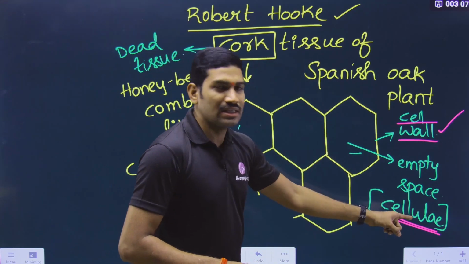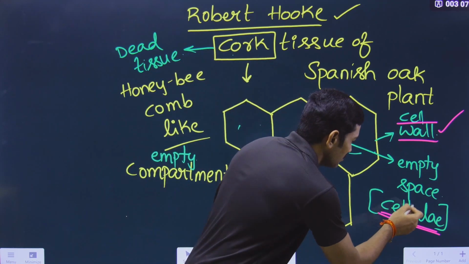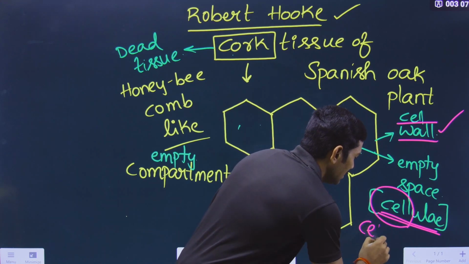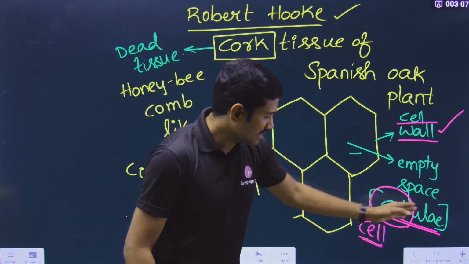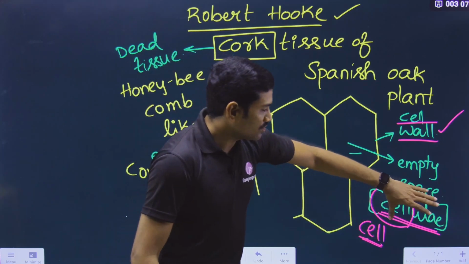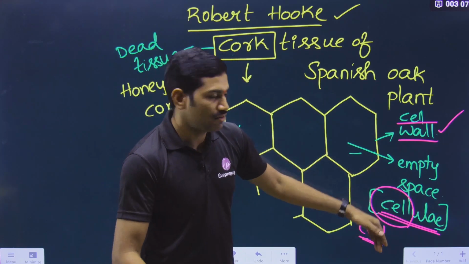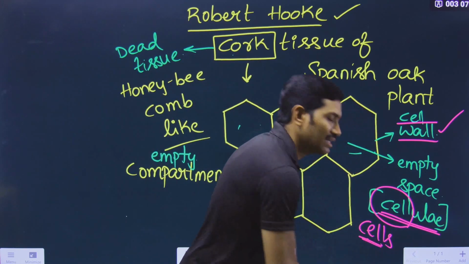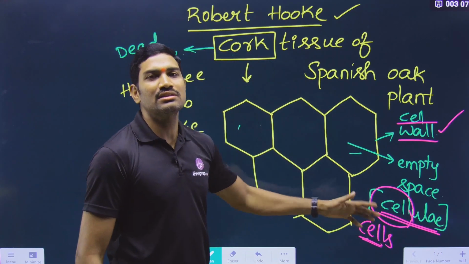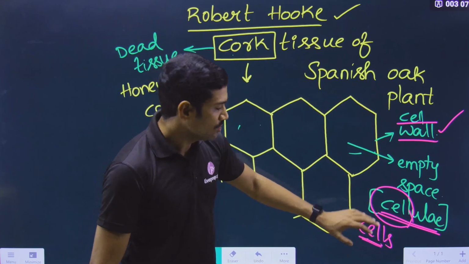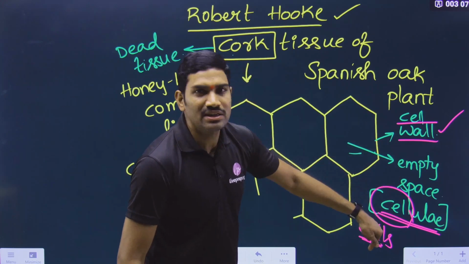For the same thing, today we are using the word cell, C-E-L-L. So today we are calling this same thing a cell. Yes or no? So cellulae are cells. Cellulae is plural, so cells is the plural. Cellula is singular, cell is the singular. In this sense we are using this particular term. So now, who coined the term cell?